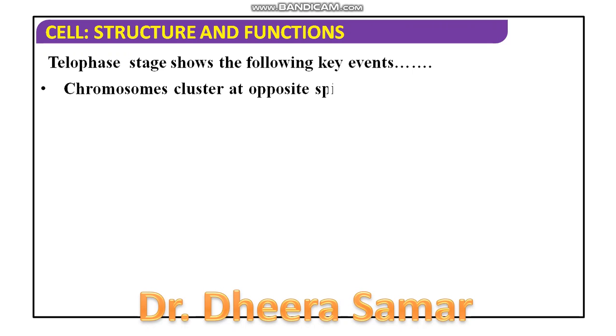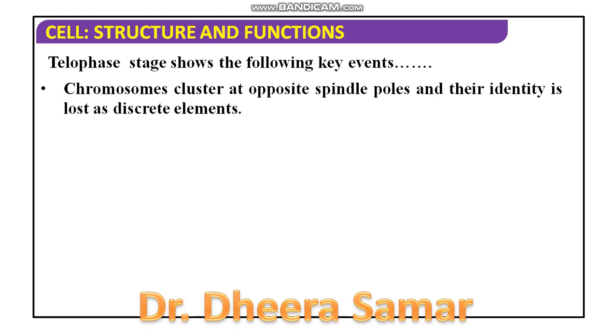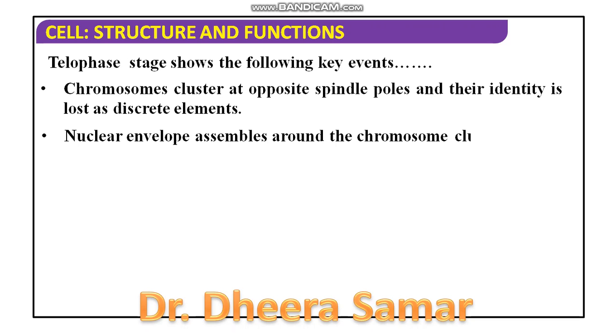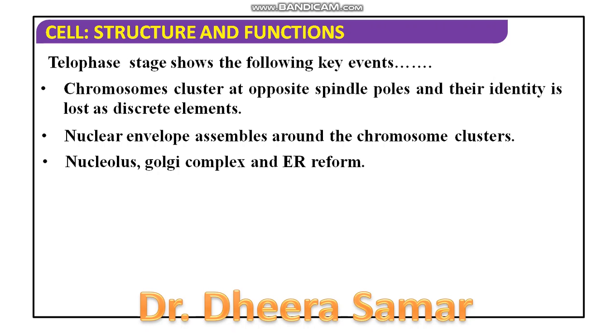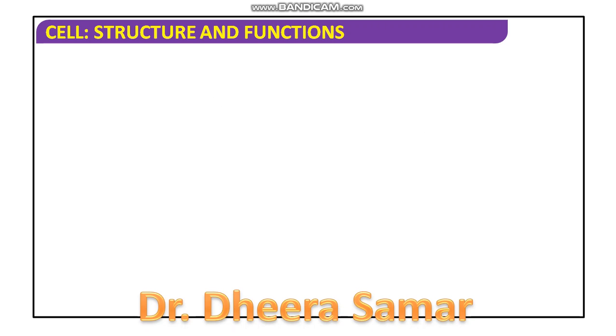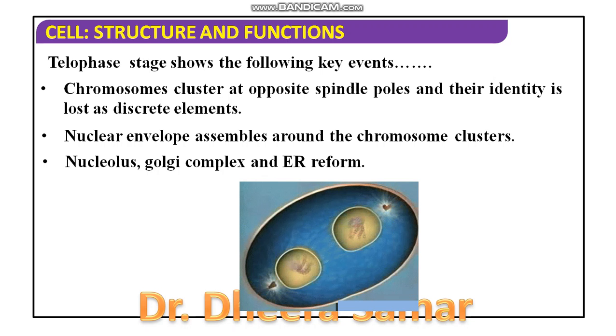The telophase shows the following key events. First, the chromosomes will cluster at the opposite spindle poles and they will lose their identity. The nuclear envelope, which had degenerated at the time of prophase, will again reappear. It will assemble around the chromosome cluster. The nucleolus, Golgi complex and endoplasmic reticulum also reform, as you can see in the diagram, how the telophase stage is being formed.